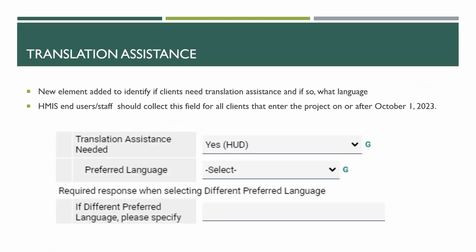Okay. The first change to note is translation assistance. A new element has been added to identify if clients need translation assistance, and if so, what language. So HMIS end users or staff should collect this field for all clients that enter the project on or after October 1st, 2023. So that means no need to go back to anyone who entered your program prior to October 1st, 2023. Only those clients that entered a project on October 1st and future clients.